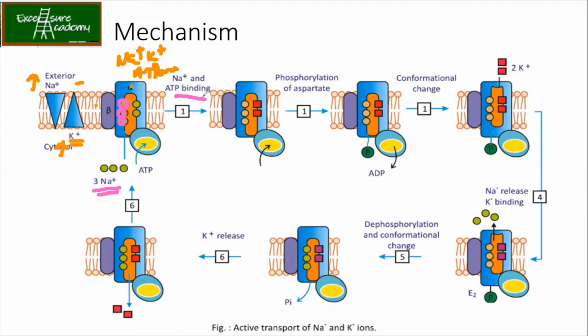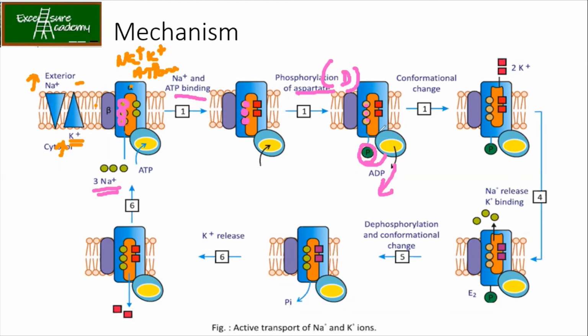So once the Na plus is bound and ATP is there, it undergoes conformational change by adding a phosphate group at aspartate or aspartic acid, represented as D nomenclature. So now these Na plus are there, ATP is lost, and you have got the phosphate group.